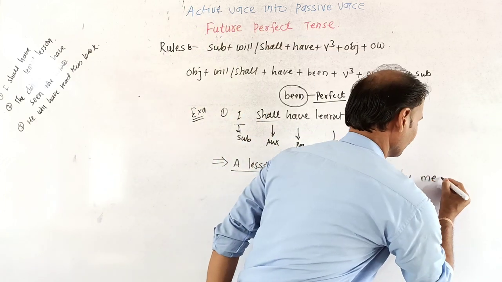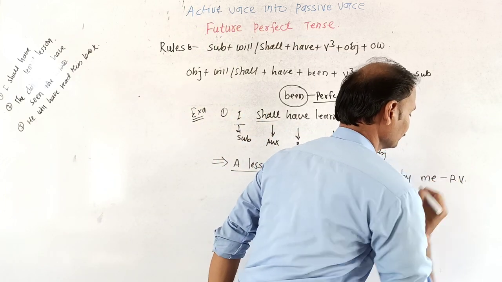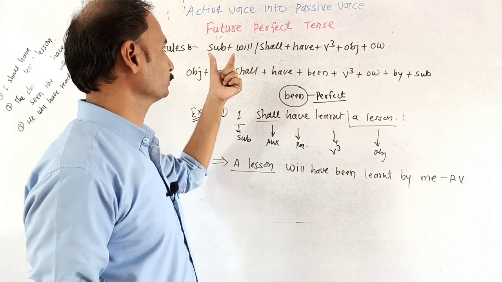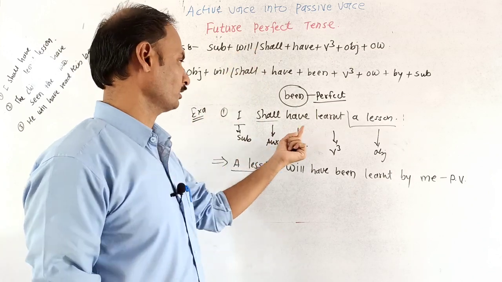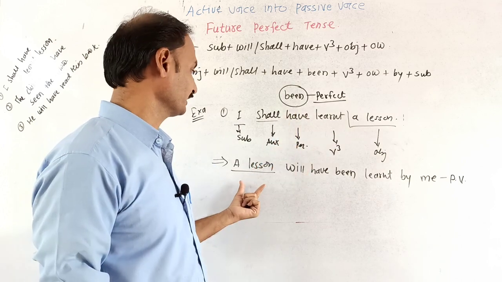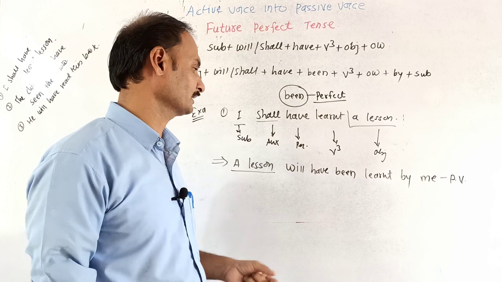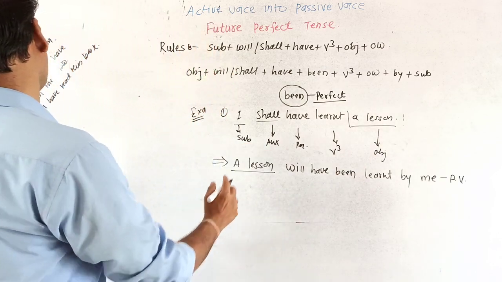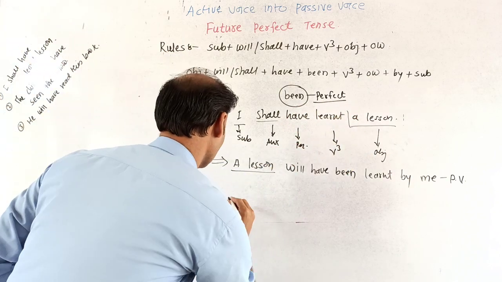This is the structure we have interchanged into passive voice, meaning we have made the structure of future perfect tense. "I shall have learnt a lesson" has been interchanged into passive voice: "A lesson will have been learnt by me."